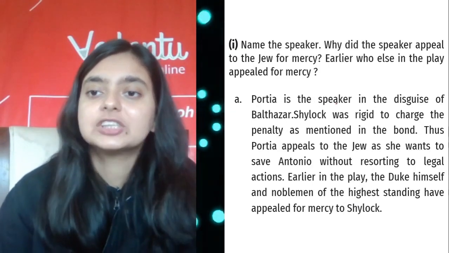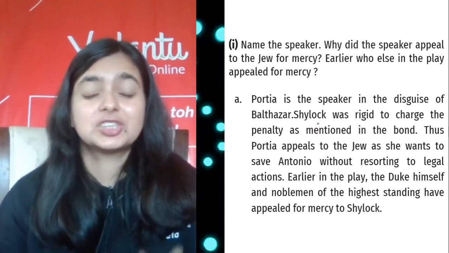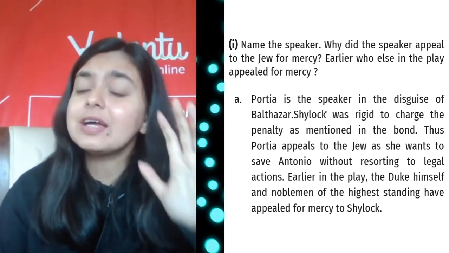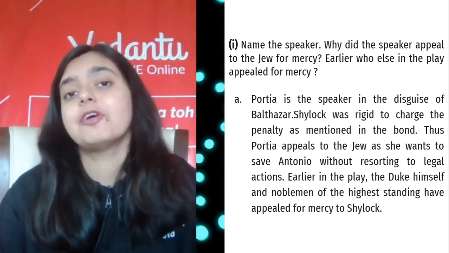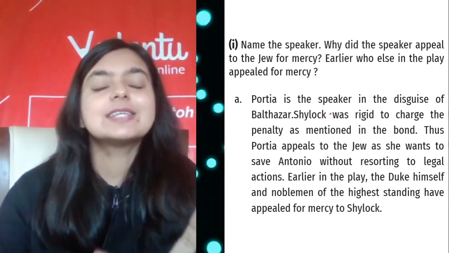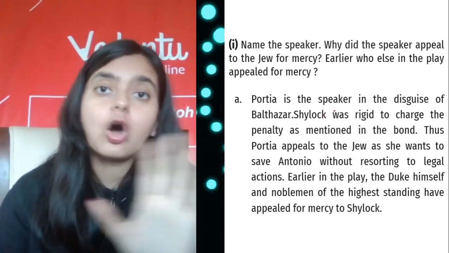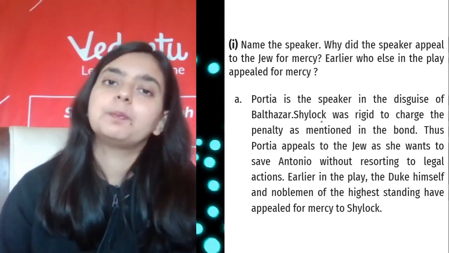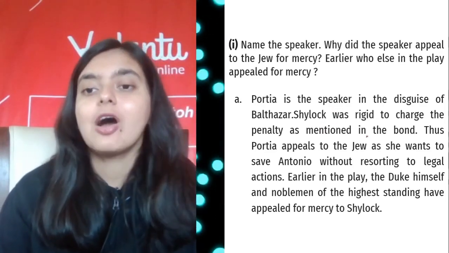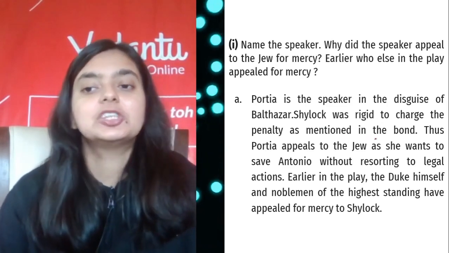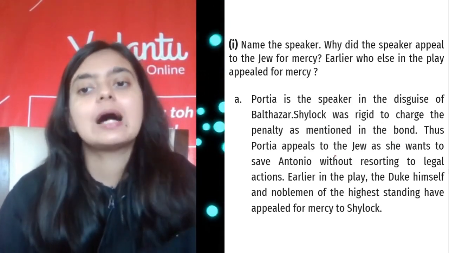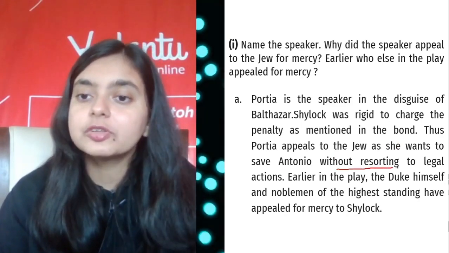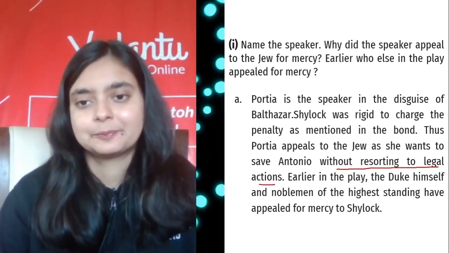If you remember, Shylock was very rigid. He was stringent upon the law. He was not at all ready to mold the law, even if it took the life of another human being. So he was at that time not caring about what is right, what is wrong. What was important for him was to exact his revenge upon Antonio, right? So Shylock was rigid to charge the penalty as mentioned in the bond. Thus, Portia appeals to the Jew as she wants to save Antonio without resorting to legal actions.